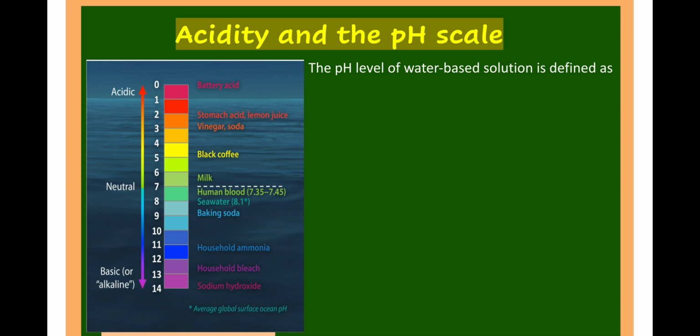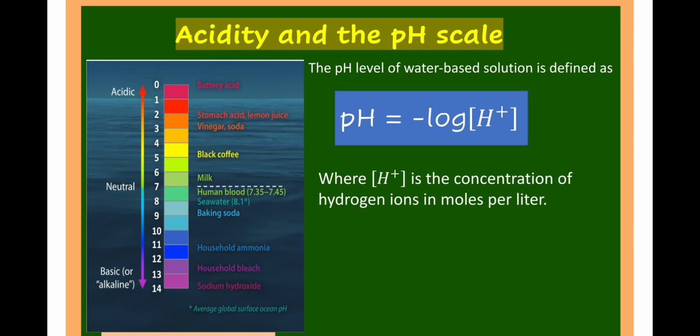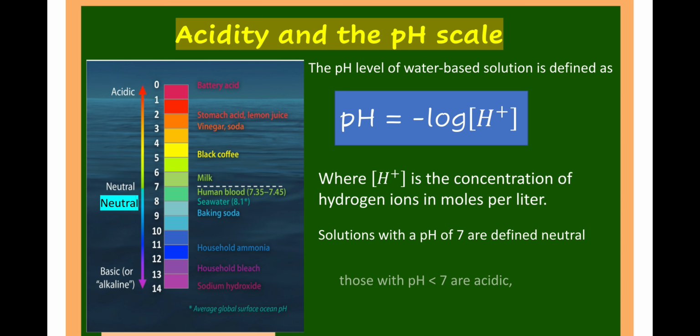The pH level of a water-based solution is defined as pH equals negative log of H positive, where H positive is the concentration of hydrogen ions in moles per liter. Solutions with a pH of 7 are defined as neutral, like human blood, which is 7.35 to 7.45.